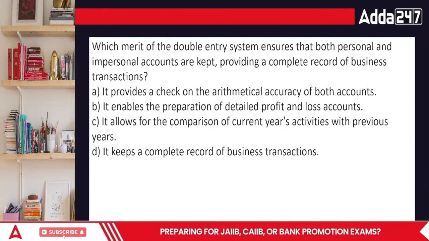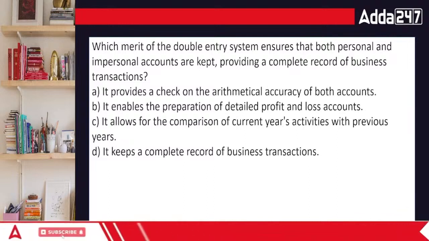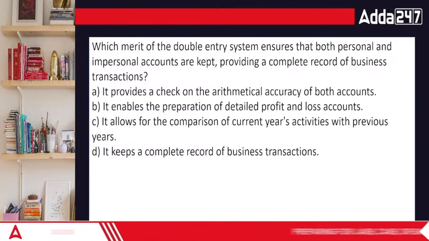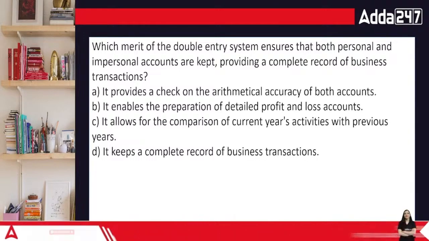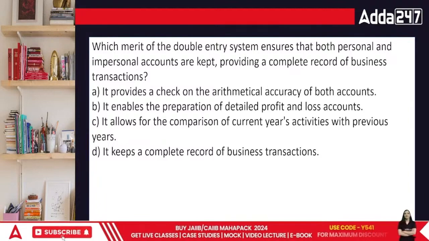Which merit of the double entry system ensures both personal and impersonal accounts are kept, providing a complete record of the business transaction? It allows the checking of arithmetical accuracy. Then it enables the preparation of the profit and loss account.